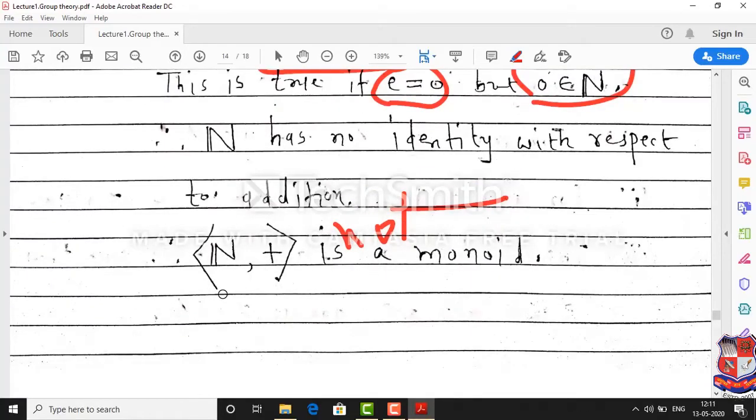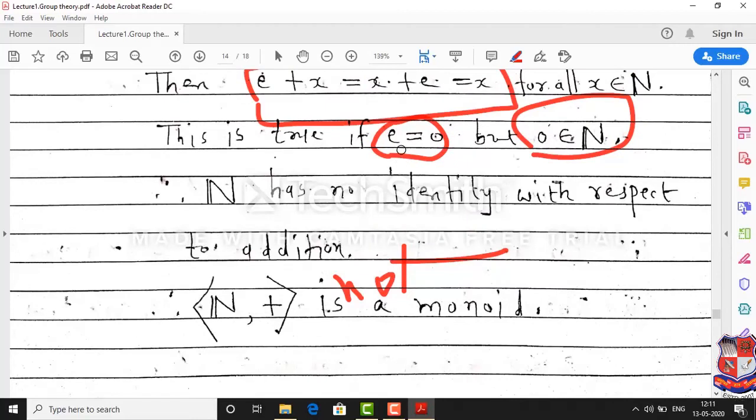What if I replace the set of natural numbers by the set of integers? Will it become a monoid or not? If we consider the set of integers, then e equal to 0 will be in the set of integers. Therefore Z with the addition operation is a monoid.